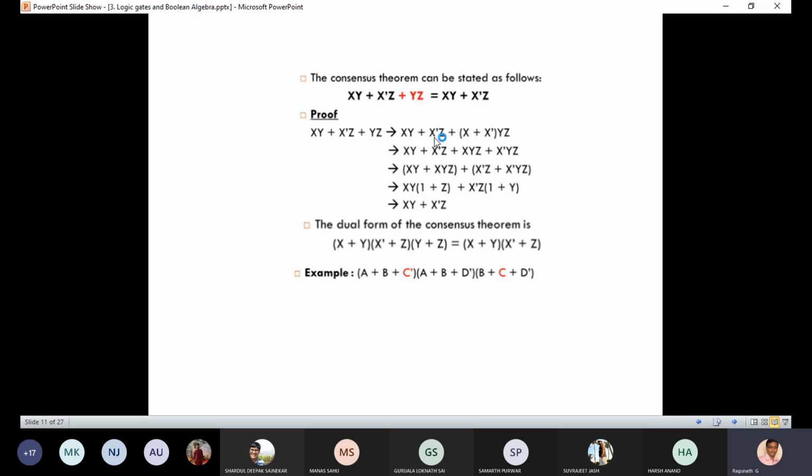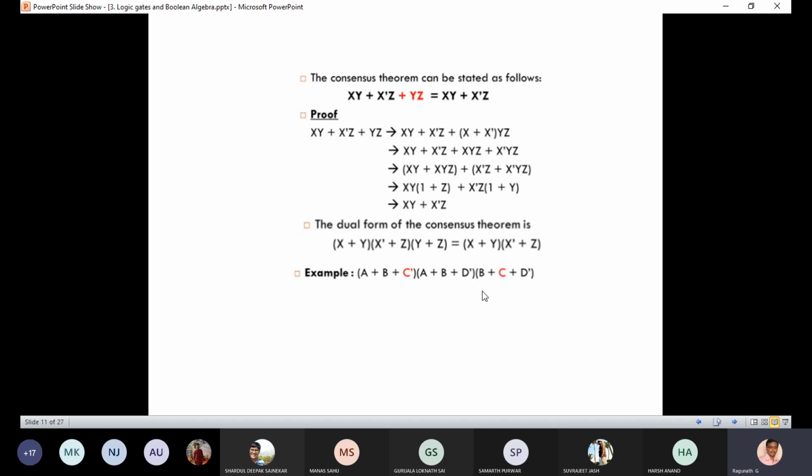Sometimes students make a mistake. They may think the third term, or the last term, is negligible, that the last term we can always omit. Most of the time students make this mistake. Anyone tell me the simplification of this? This is an example, but I'll ask you: the first term a plus b plus c bar, the second term a plus b plus d bar, and the third term b plus c plus d bar.